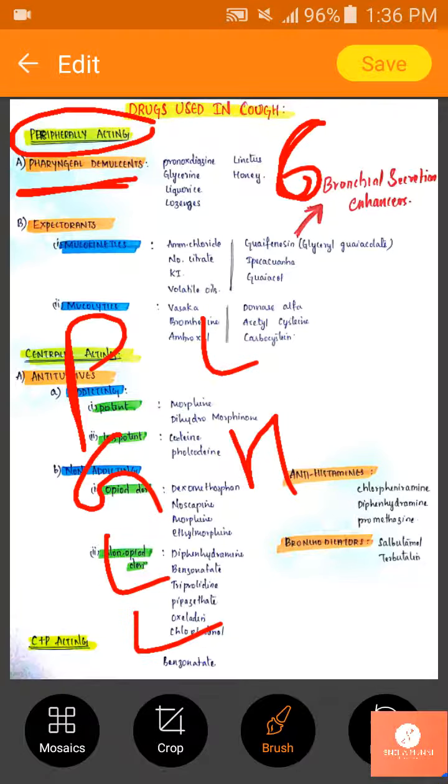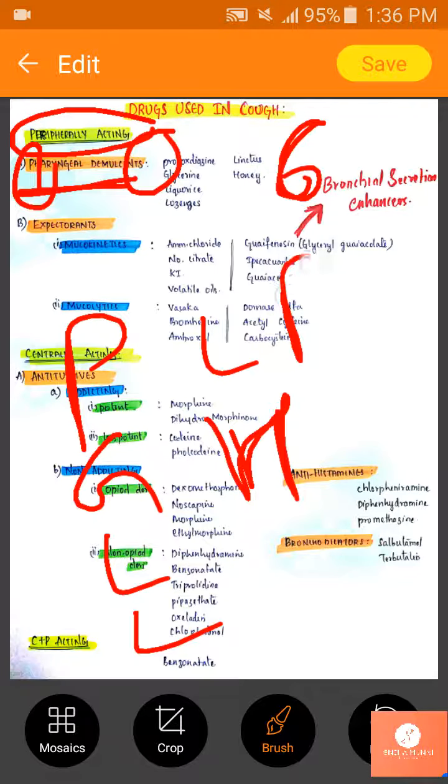So in this video, I'll also give some tips on how to remember these drugs, because it is very hard in pharmacology. It is very hard to remember the drugs because there are so many drugs in each disease. So I'll give some hints or tips on how to remember. Pharyngeal demulcents starts with P, so remember that the types of drugs also will start with P.